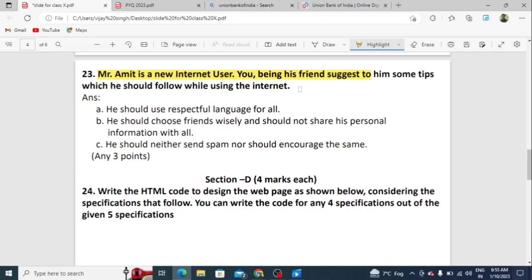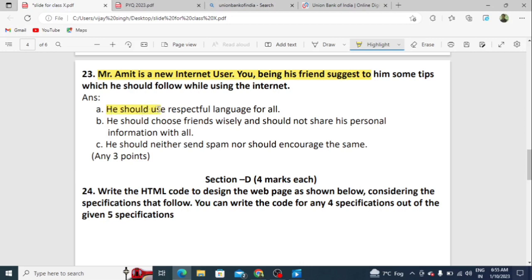But if we take a student who is not following any rules of the students, so we can't say that student is a best student or ideal student. We can't put that student in the good category. Students, so this is what we have to simply suggest to Amit.